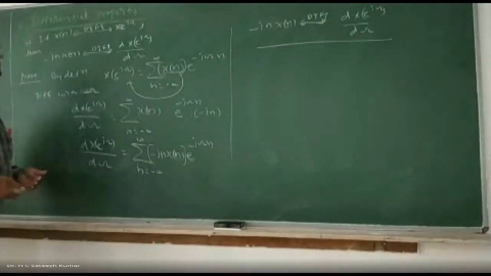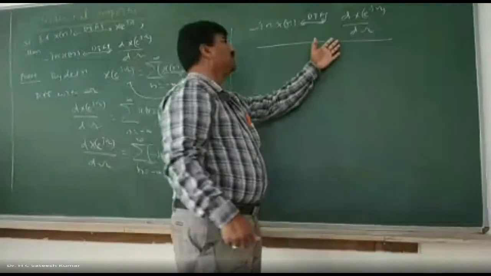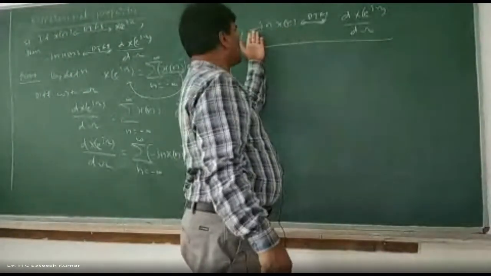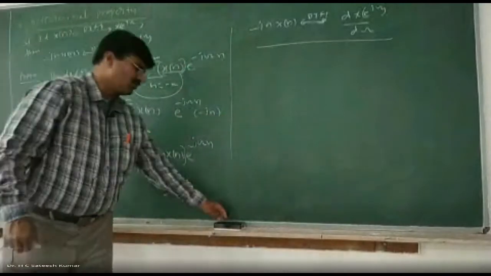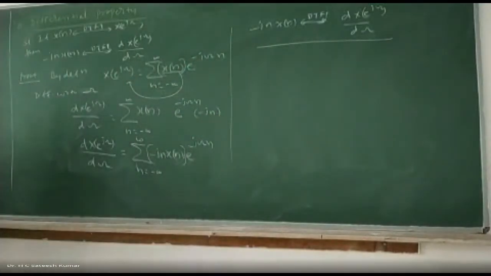So if you are differentiating in the frequency domain, x[n] is multiplied by minus jn, similar to what we did in the differentiation property in Z transformation. Let us go for the next property.